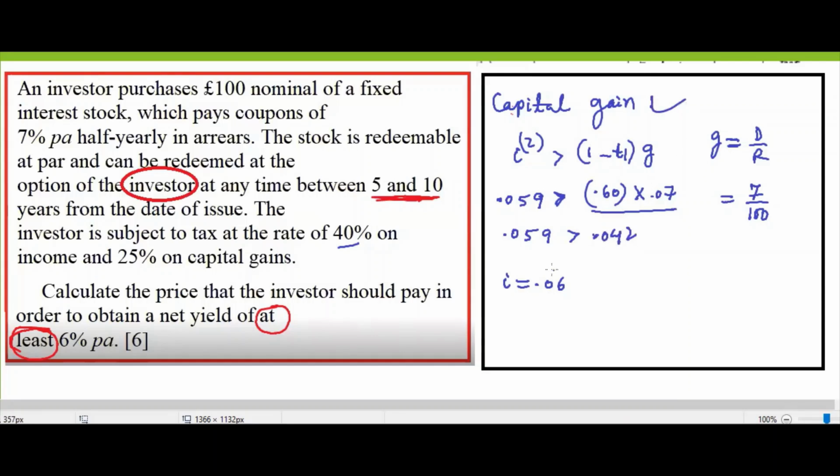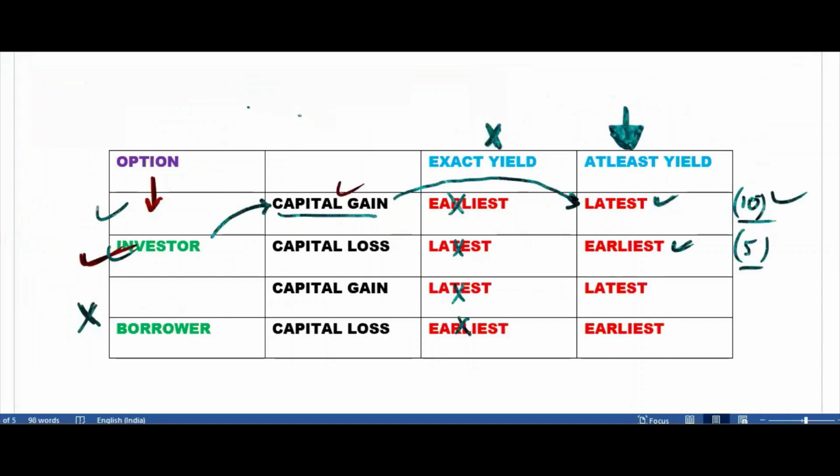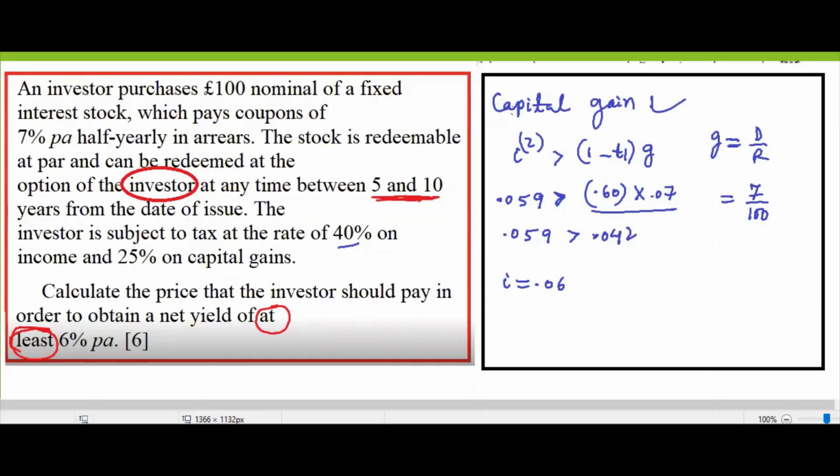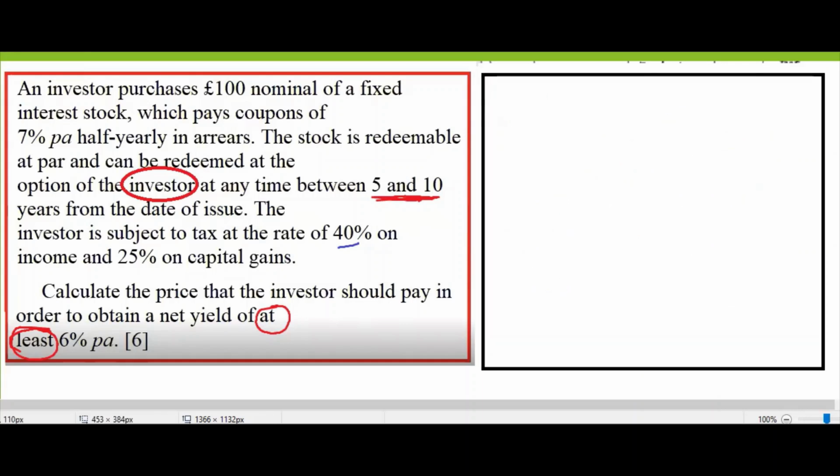So again, we'll take the latest one. You see the latest one, there is a capital gain. That means first row, latest one, so 10 we will take. So let me take 10 here. So my number line will be this. Now things are fixed. I have a number line like this where I have to take 10, the latest one. So let me write 0 to 10 here. I have to price it.